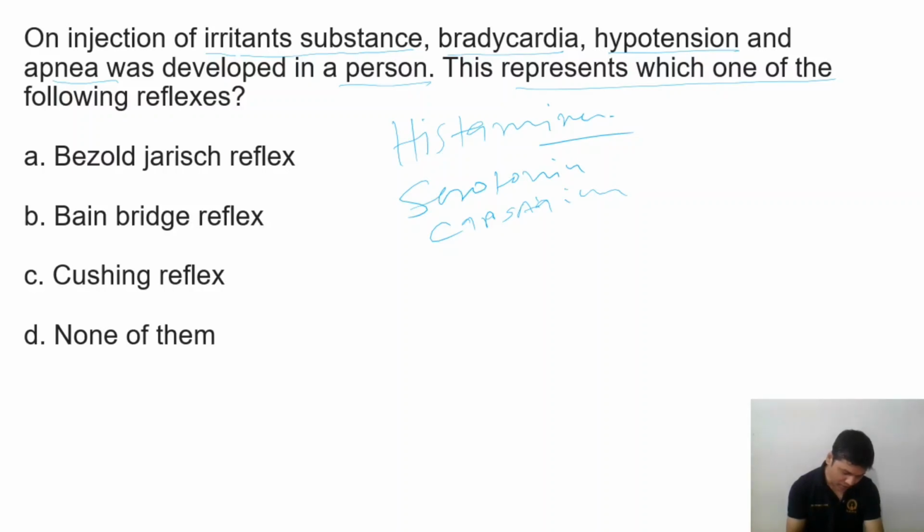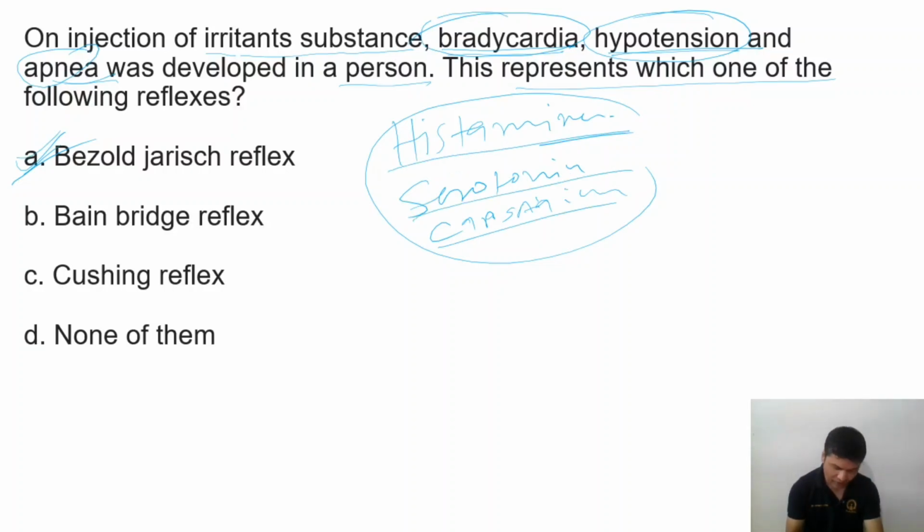And this is actually nothing but the Bezold-Jarisch reflex. So what is the Bezold-Jarisch reflex? Bradycardia, hypotension, and apnea. Apnea, or we can say decreased ventilation. So that is actually the Bezold-Jarisch reflex because of the injection of serotonin and histamine, or any irritant substance. If you inject, it will actually reach the ventricle. The receptor will be there in the ventricle, and that will actually respond. In response, bradycardia, hypotension, and apnea will develop. So that is called the Bezold-Jarisch reflex.